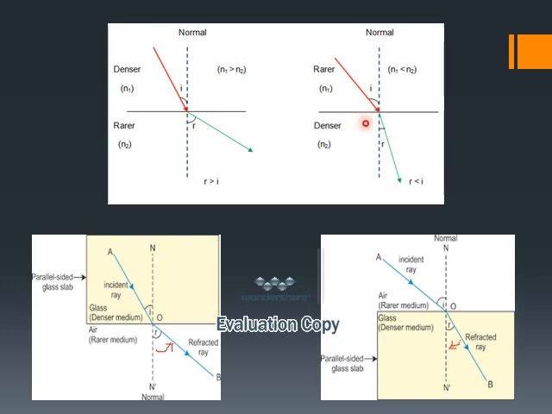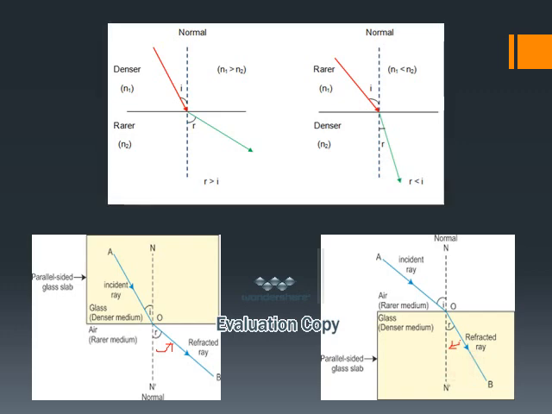As an example, you can see here, this square is a rectangular glass slab. From the rectangular glass slab, the light is emerging out. So it is moving from denser medium to rarer medium, that is glass to air. So it is moving away from the normal. And in the next diagram, you can see the light is moving from air to glass. Air is a rarer medium, glass is a denser medium. So when the light ray penetrates inside, it bends towards the normal. This is what is happening over here, which we have already discussed.